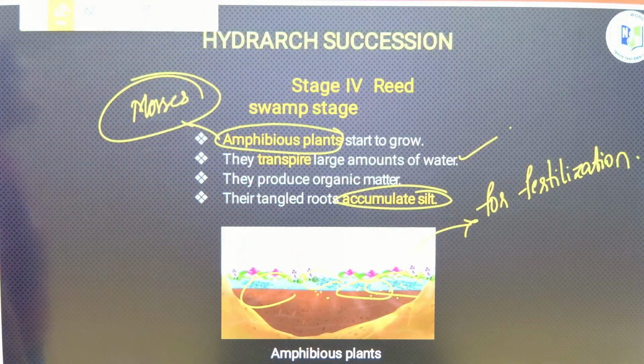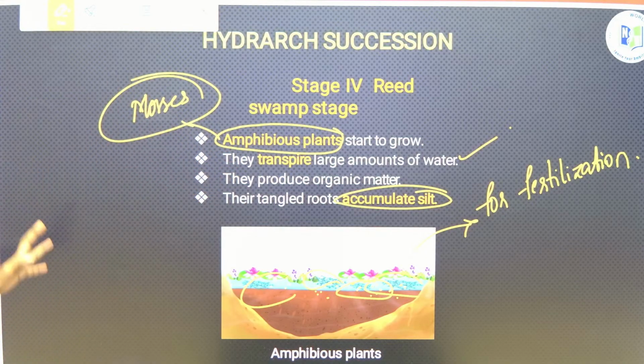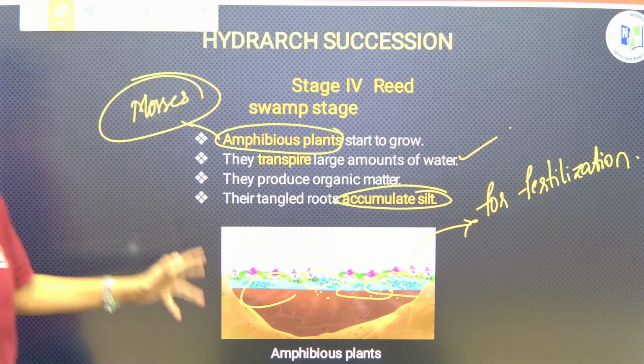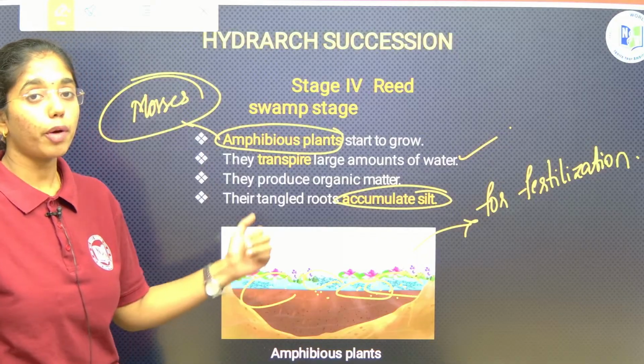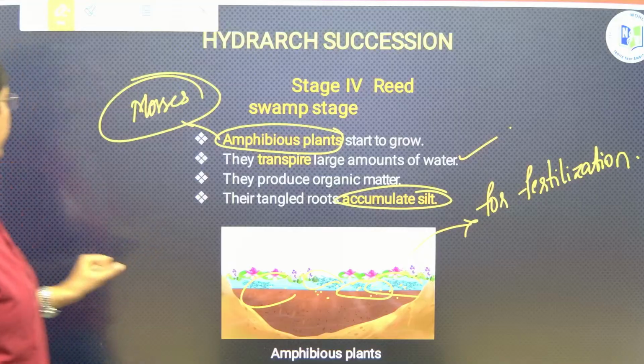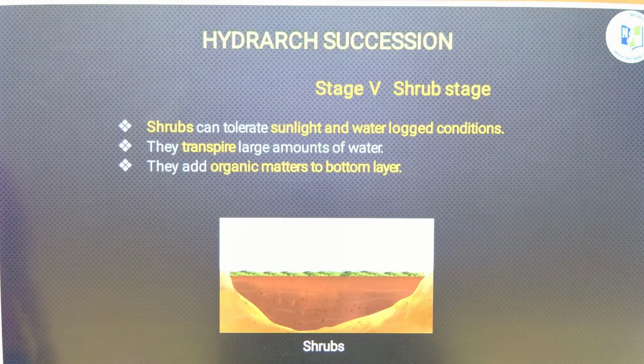So, in which stage do you observe amphibious plants? Amphibious plants are identified in reed swamp stage. Remember, they will transpire large amounts of water and they require water for fertilization. They will produce organic matter, and tangled roots over here will accumulate silt, followed by shrub stage.